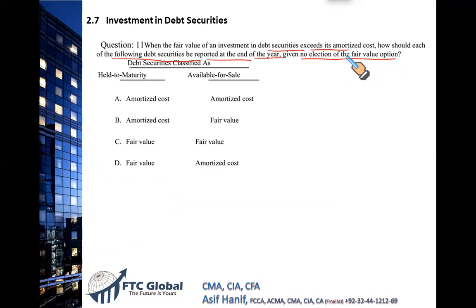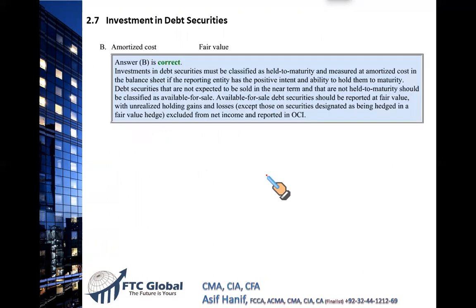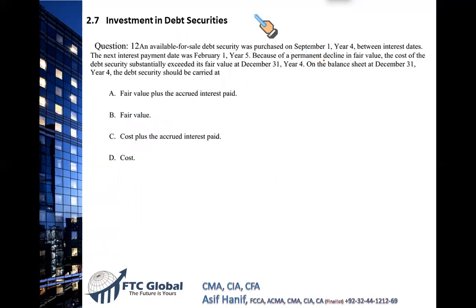Try this question. Come on, what we have done so far. Held to maturity securities, how do we report them at the balance sheet date, and how do we report the available for sale securities? A fairly straightforward question. Yes, held to maturity are reported at amortized cost, and available for sale is reported at fair value. Absolutely right. That makes B the correct option. This was a fairly straightforward question. Next.